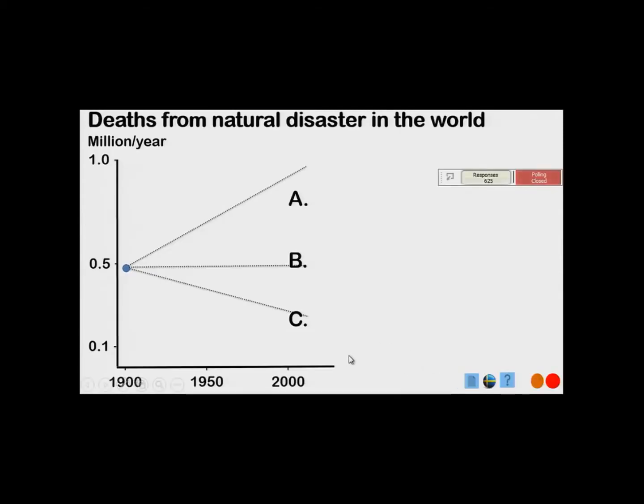You see, death from natural disasters in the world. You can see it from this graph here, from 1900 to 2000. In 1900, there were about 500,000 people who died every year from natural disaster. Floods, earthquakes, volcanic eruptions, droughts. And then, how did that change?